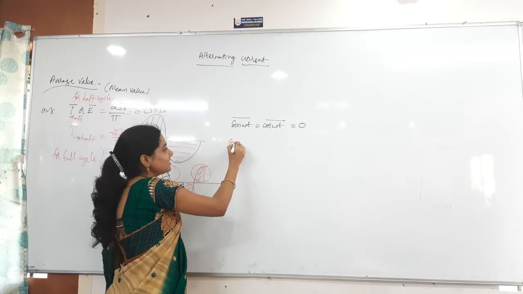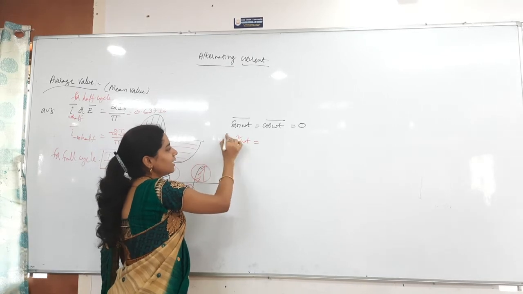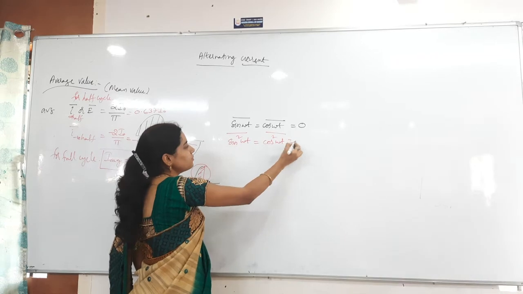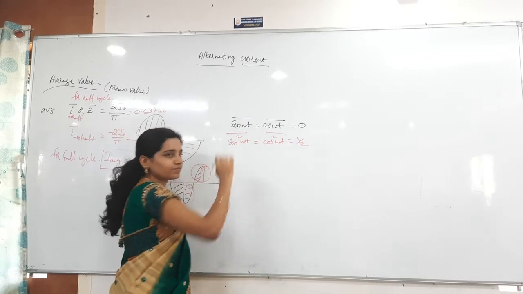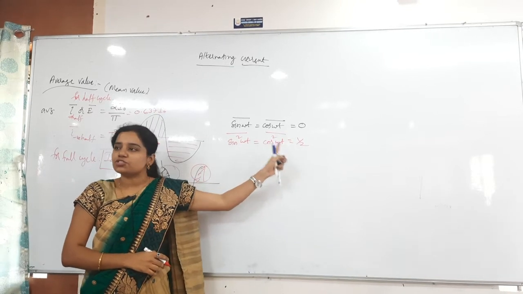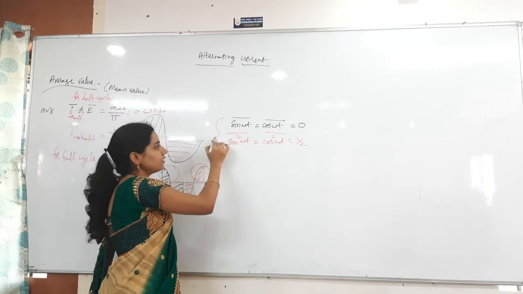Now the average value of sine square omega t or cos square omega t becomes how much? That is 1 by 2.